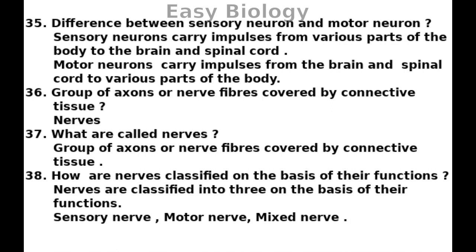Group of axons or nerve fibers covered by connective tissue. Nerves. What are called nerves? Group of axons or nerve fibers covered by connective tissue. How are nerves classified on the basis of their functions? Nerves are classified into three on the basis of their functions: sensory nerve, motor nerve, and mixed nerve.